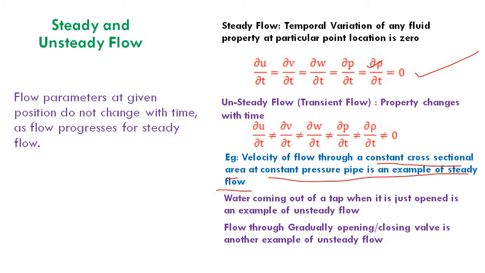So generally in nature, almost all the flow conditions or flow systems are unsteady in nature. For the flow to become steady, the simple example is a constant diameter pipe with constant pressure settings. So you should clearly understand what is a steady flow and what is an unsteady flow. The only variation we represent here is with respect to time, not with space coordinate.